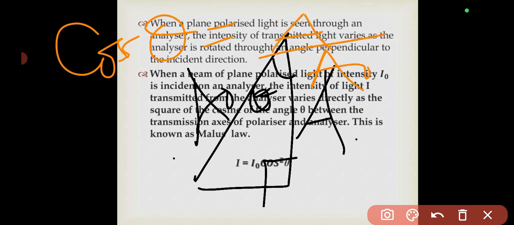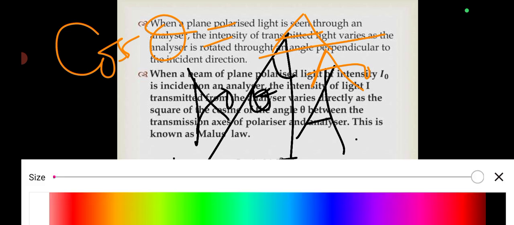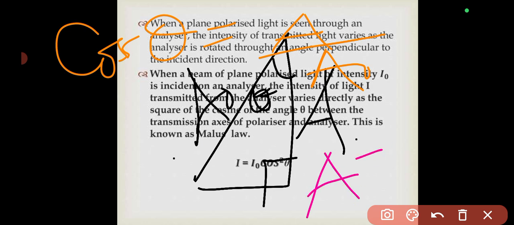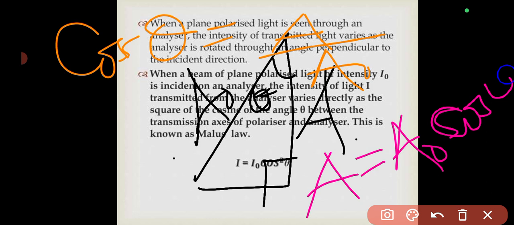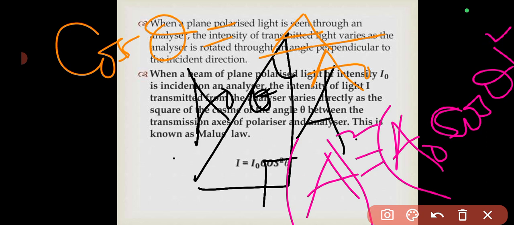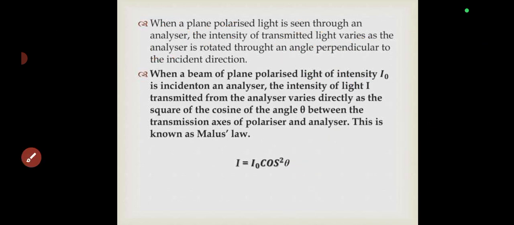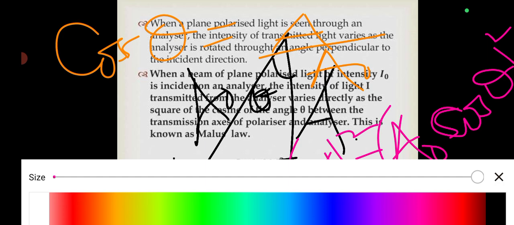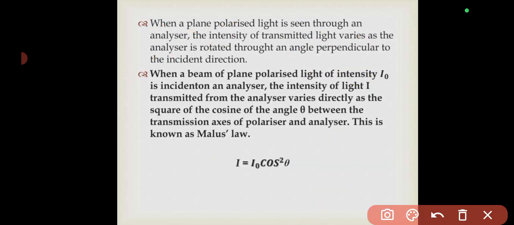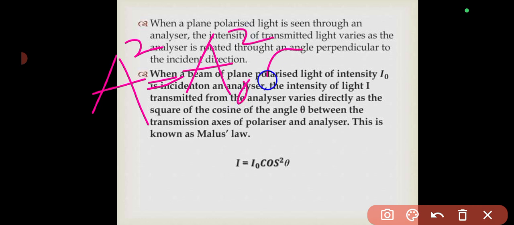Okay, by the time we make A the subject of the formula, we're going to come up with an equation that looks like this. A will be equal to A sub naught cos theta. Now if we square both sides of this equation, we're going to have A squared here and everything here squared. So eventually we're going to come up with this, that A squared will be equal to A sub naught squared cos squared theta.